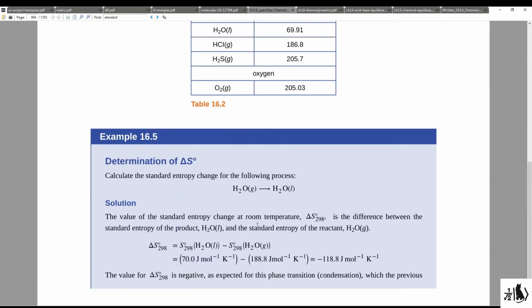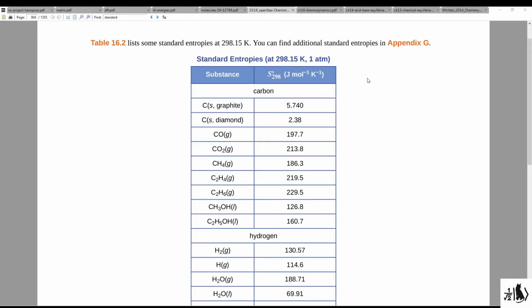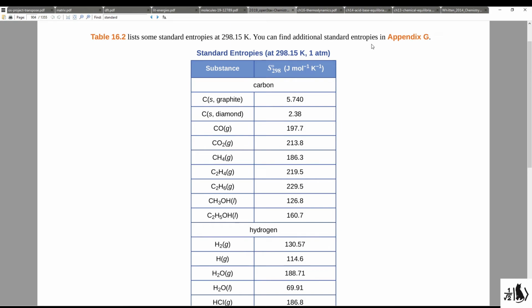Please note that you never have to sit down and memorize standard entropy values at all, as these would be provided. One thing to note is that some of your homework problems may not provide standard entropies for you in the problem. But that's okay. You're going to be expected to look these values up to solve those problems. And your book provides many standard entropies for you and offers a good reference for this type of thing.